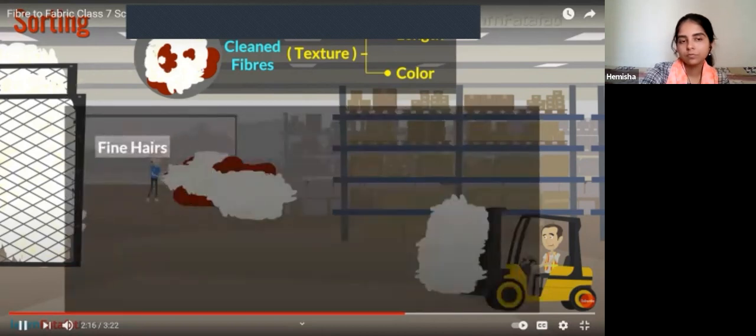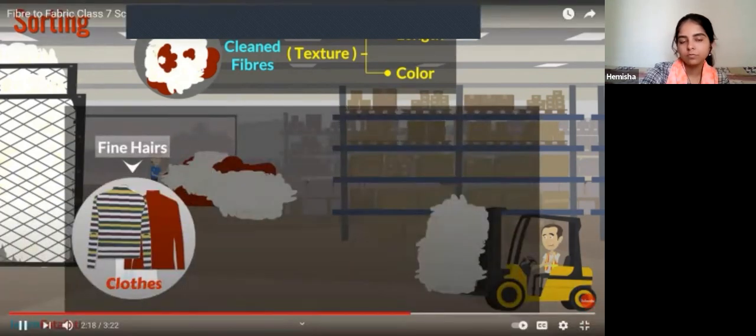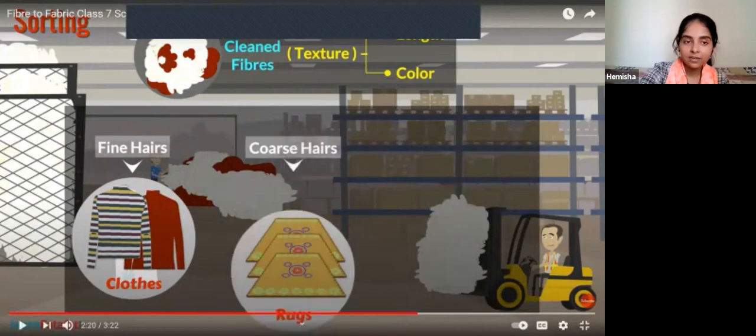The fine hairs are used to make clothes, while coarse hairs are used to make carpets and rugs. Fine hairs, meaning smooth hairs, where will they be? On the head, you will find coarse hair, right? And on the skin, you will find fine hairs. So these two will be separated because we want that smooth structure of fibers in the case of clothes, and for carpets and rugs, we need that hard, coarse structure, right?